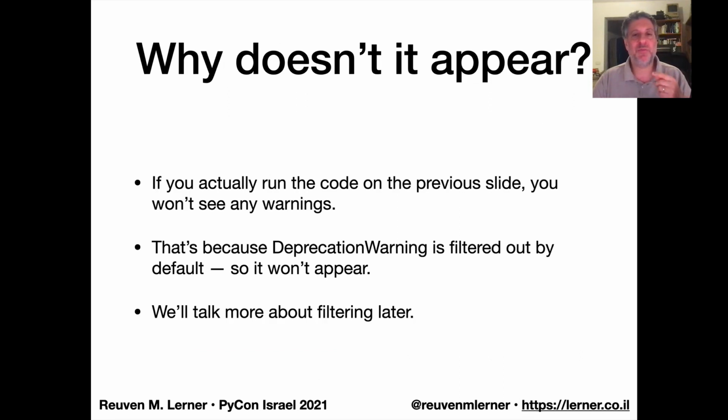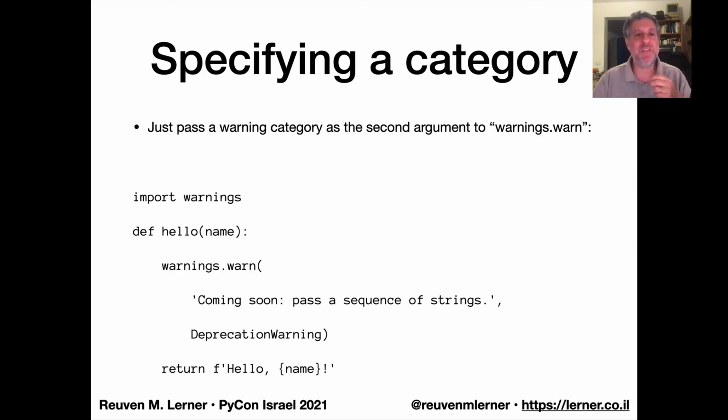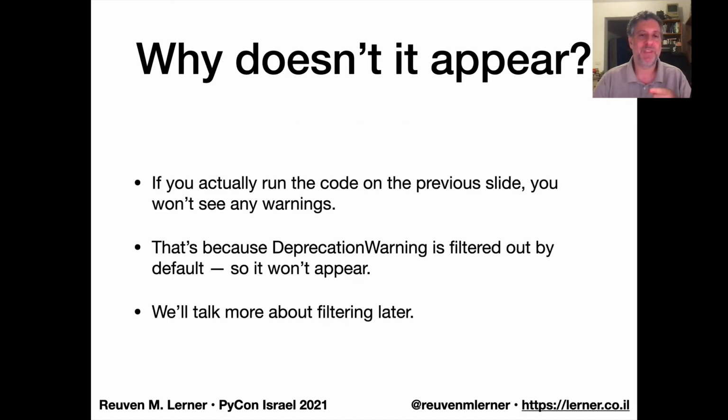Now, the thing is, if we run the code on the previous slide, there won't be any warnings. I'm just going to go back there for a moment to show you. So in this code, we are saying warnings.warn, coming soon, passing the sequence of strings, deprecation warning. The only difference between what we saw before, which did display a warning, and what we're doing now is the deprecation warning. And that's because deprecation warning is filtered out by default, so it won't appear. And we're going to talk more about filtering in a little bit. But you should just know that it's possible to make things appear and disappear.